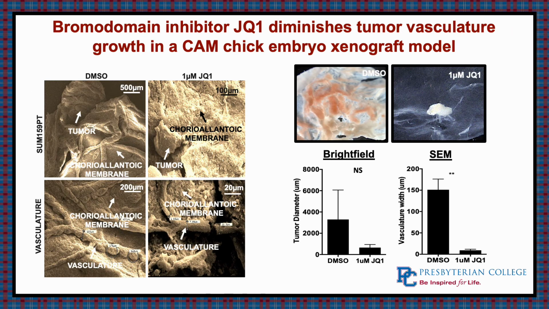So using the same cell lines with and without JQ1, these SUM159 cells, we used a CAM chick embryo xenograft model. And we were able to inject these cells with and without the treatment to see what the tumor does itself.